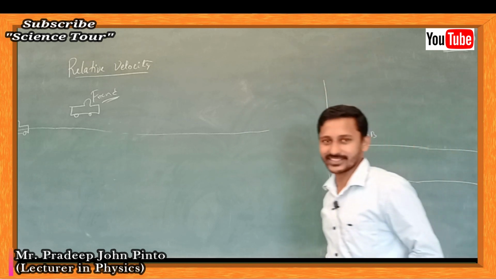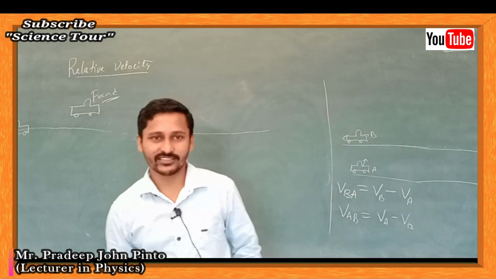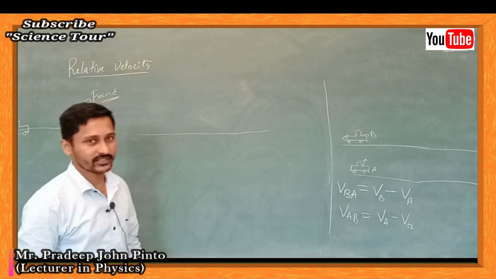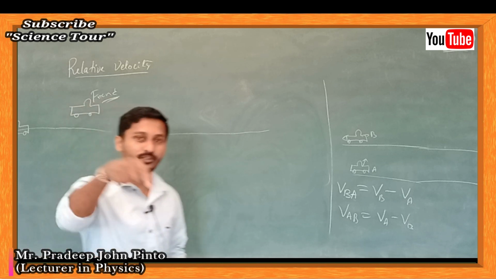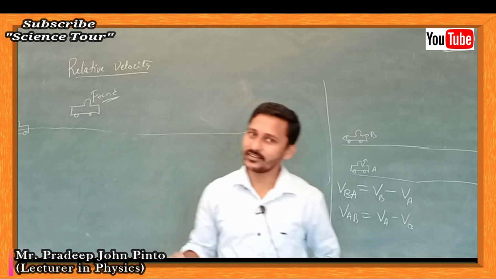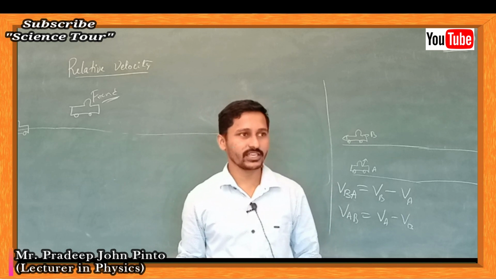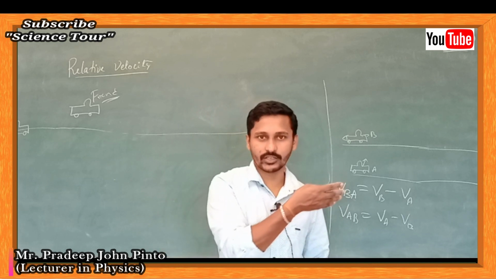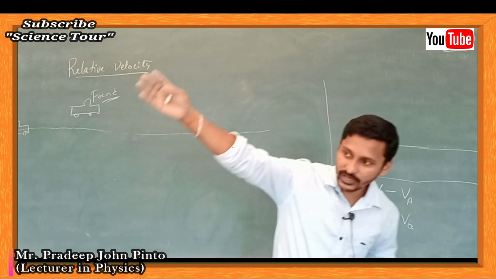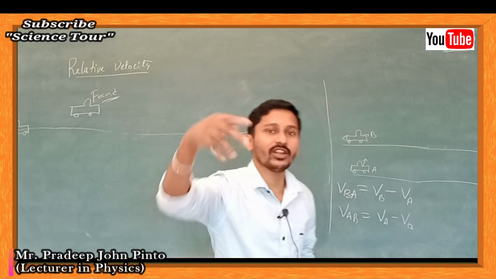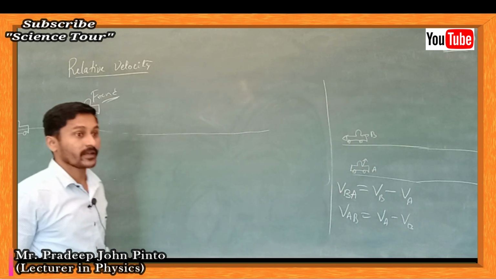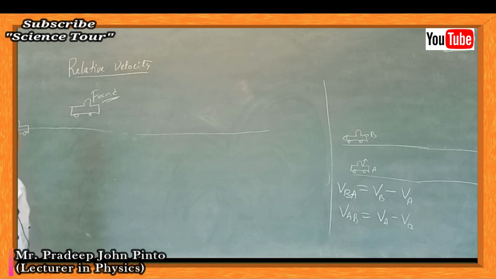No, that is relative velocity. That car is moving away from you, right? With the same velocity as yours. Really, what actually happens physically is that we are moving, but you feel that that person is moving away from you with the same velocity as yours. Now suppose both are moving with the same velocity.